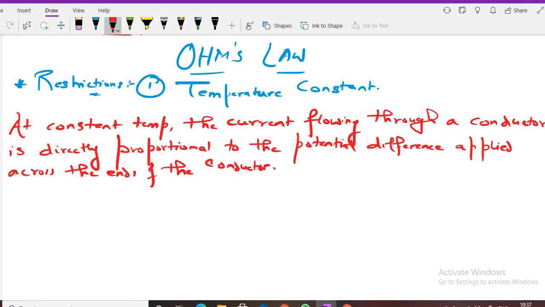Let's study this. So what does Ohm's law state? At constant temperature, if the temperature is constant, the current flowing through a conductor is directly proportional to the potential